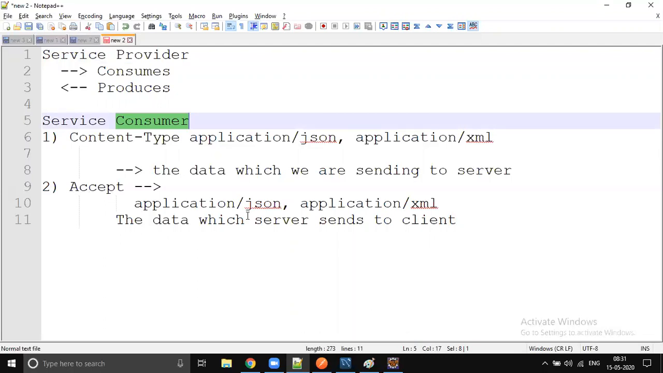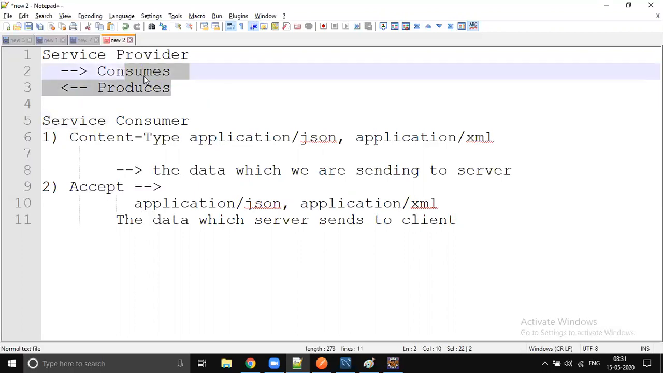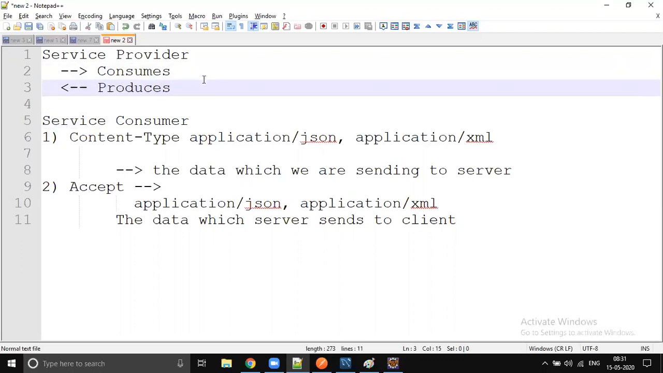It's just a synonym for consumer. So from the service provider's point of view, it's consumes and produces, which means what data we consume and what data we return back, produces. From the client's point of view, it's going to be content type and accept. Content type means what data we are sending to the server. Accept means what type of data we're going to accept.